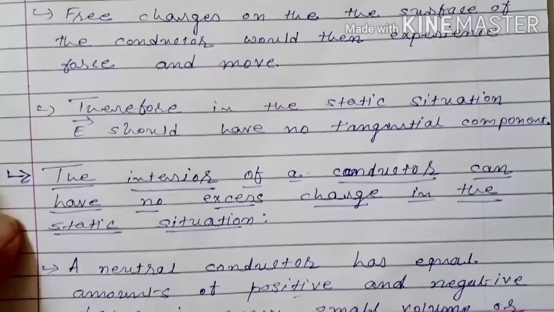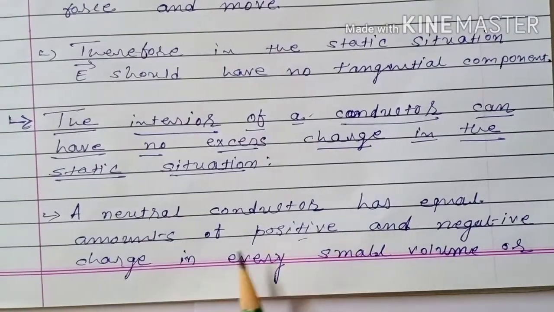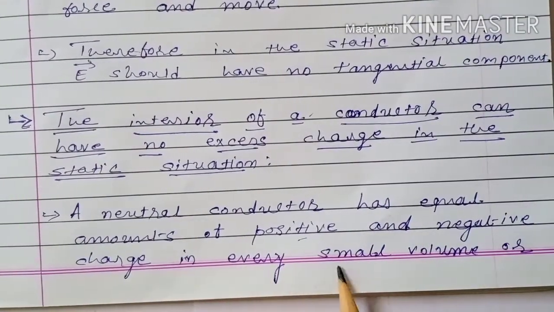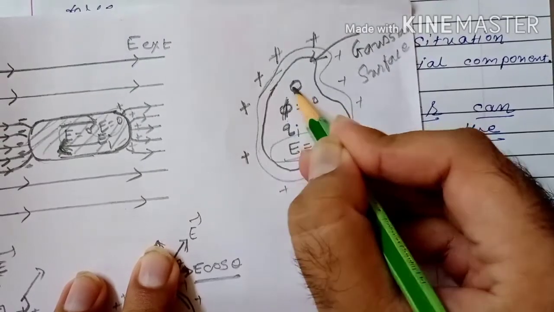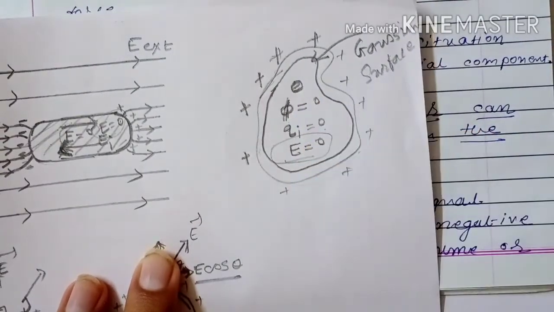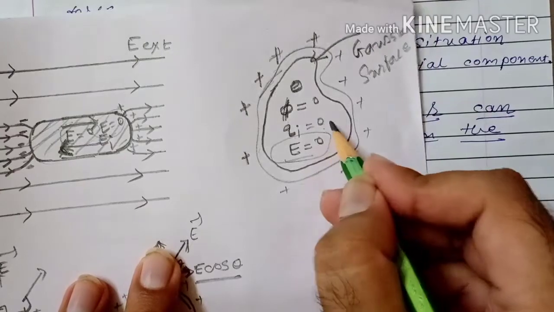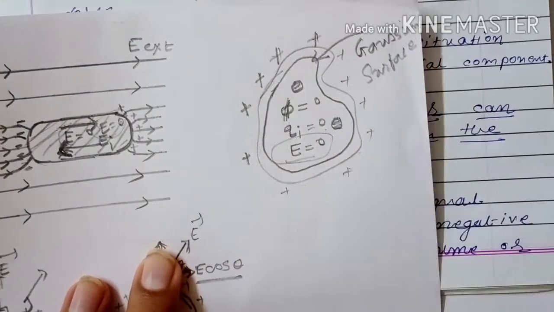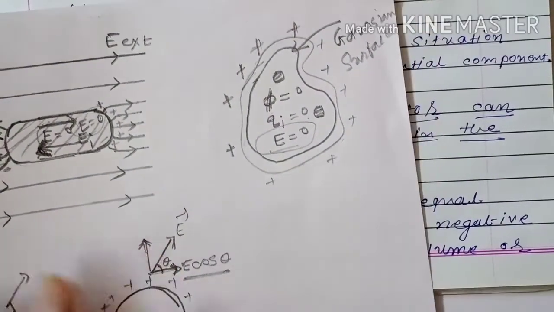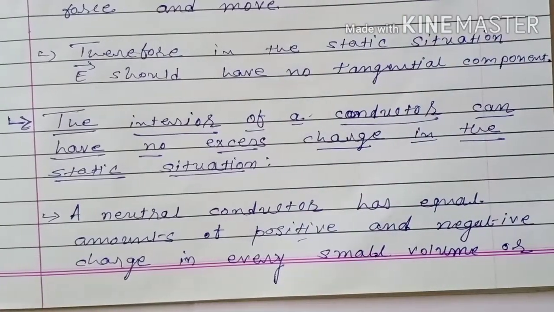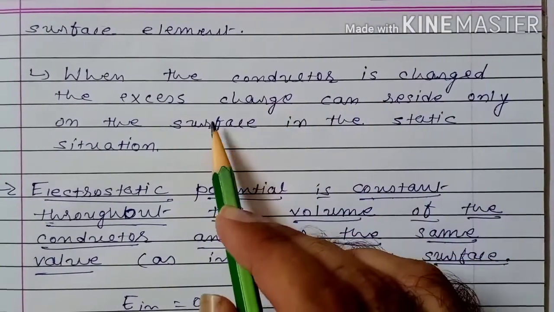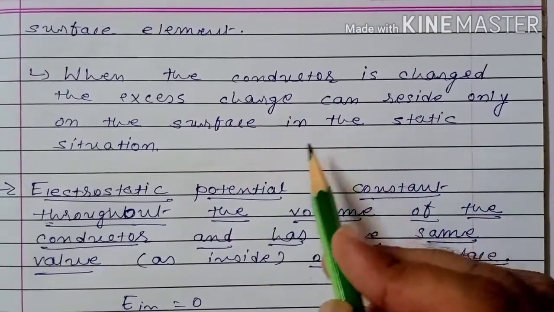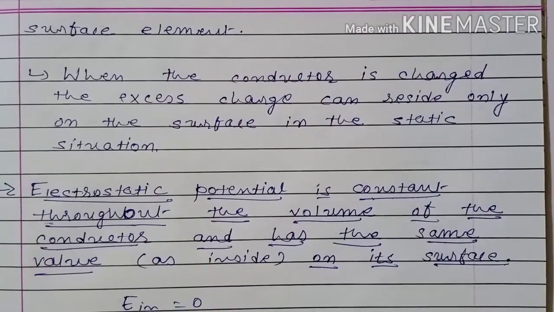Therefore, we can say a neutral conductor has equal amount of positive and negative charge in every small volume or surface element. If we consider any small element, then in this small element there is equal amount of positive and negative charge. If we consider another small element, then in this small element also there is equal amount of positive and negative charge. And when the conductor is charged, the excess charge can reside only on the surface in the static situation.